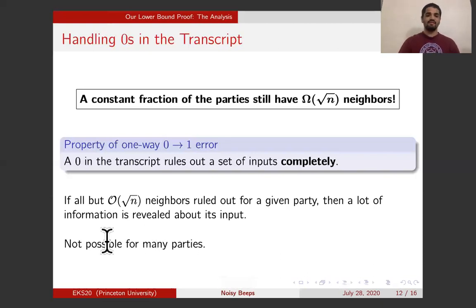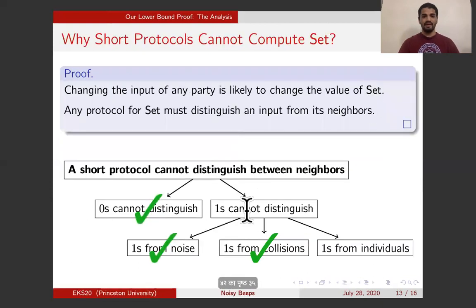And this reveals at least log n bits of information about the input. Now, if this is happening for many parties, then you receive n log n bits of information about the parties' inputs, which is not possible with less than n log n bits of communication. And therefore, even after you analyze all the zeros, there is a constant fraction of the parties with at least root n neighbors that haven't been ruled out. Okay, this is the guarantee that I wanted from the zeros.